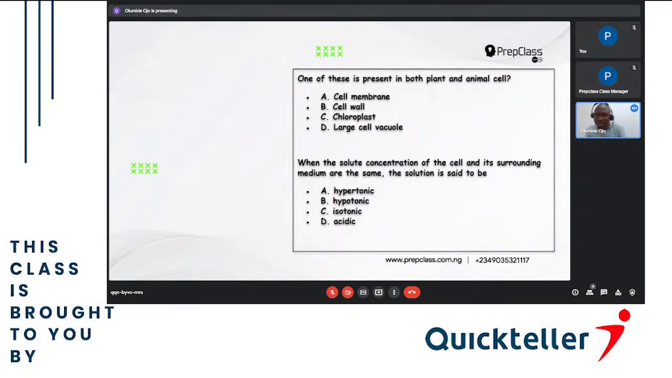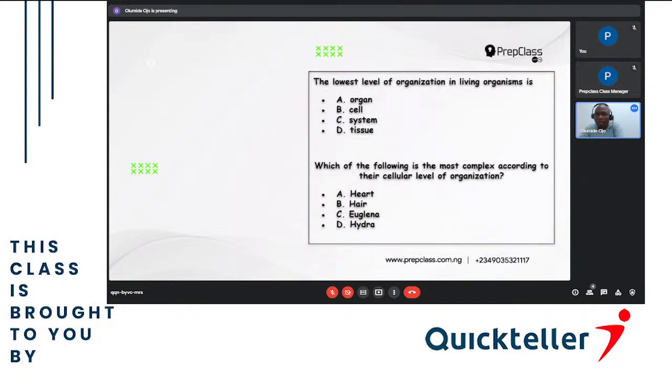So the question says when the solute concentration of the cell and its surrounding medium are the same, the solution is said to be what? Isotonic. C. Next question, please. The lowest level of organization in living organism is what? Cell. Cell is the unit of life.